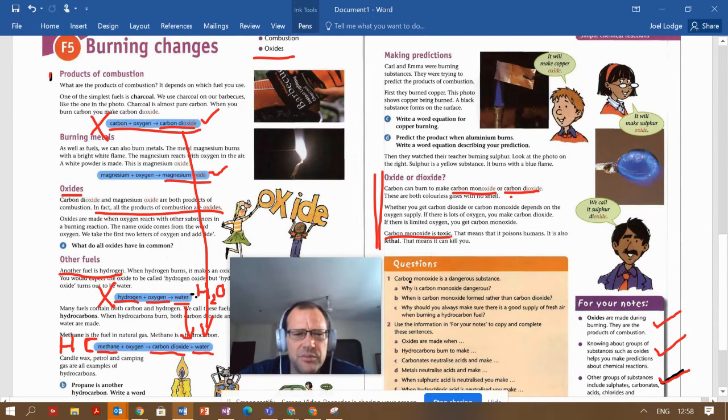A friend of mine was working once, he's doing night duty in the fire. Chimney got blocked, and actually it meant that the fire was burning without sufficient oxygen. So carbon monoxide was being produced, and actually we caught him in time to take him to an oxygen tent in hospital. So it's very toxic and it's quite dangerous. So what you want to do is make sure fires have got plenty of oxygen to burn in, so this carbon monoxide is not produced. Okay, that's the end of the video.